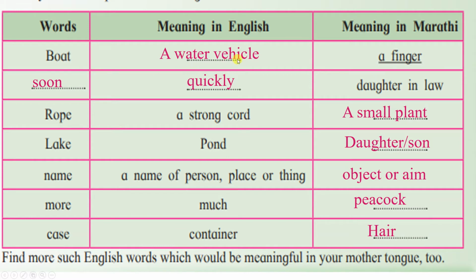First is boat. Boat means a water vehicle in English, but in Marathi boat is a finger. Then soon. Soon means quickly, and in Marathi soon means daughter-in-law. Rope means a strong cord, and in Marathi rope means a small plant. Lake means pond, but in Marathi lake means daughter or son. Name means the name of a person, place or thing, but in Marathi name is an object or aim. More means much, but in Marathi more is peacock. Case means container, but in Marathi case is hair.